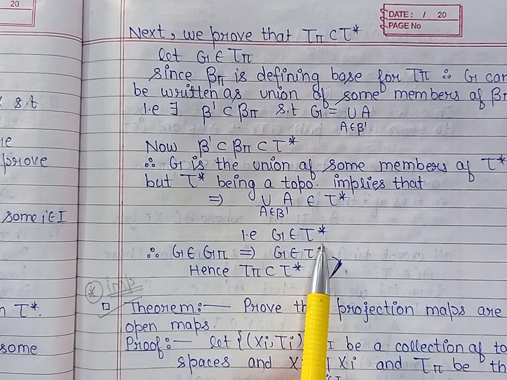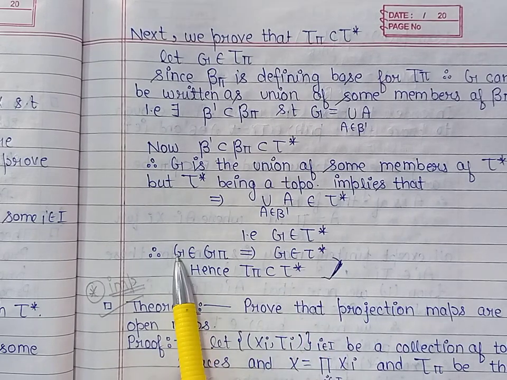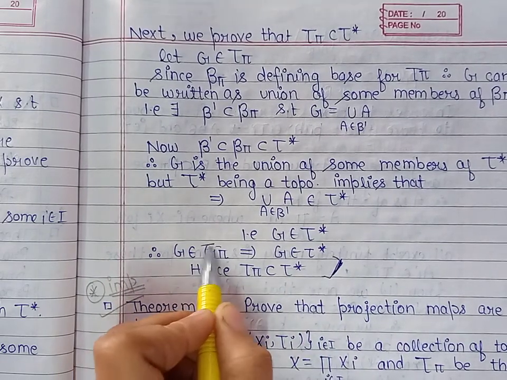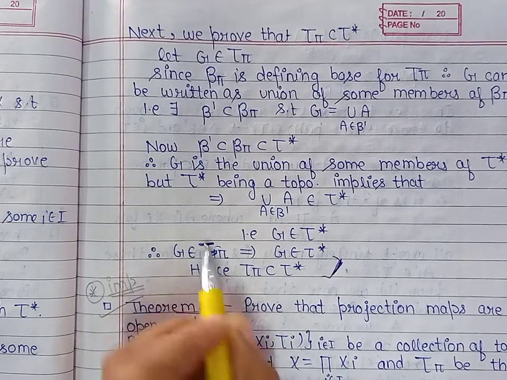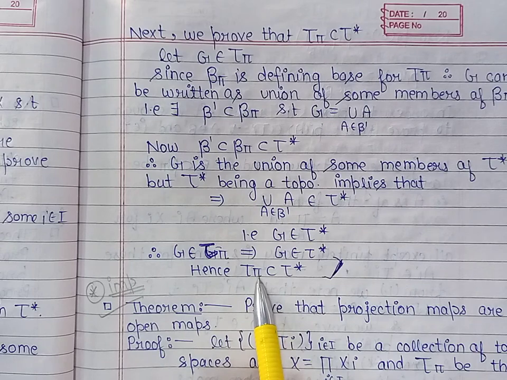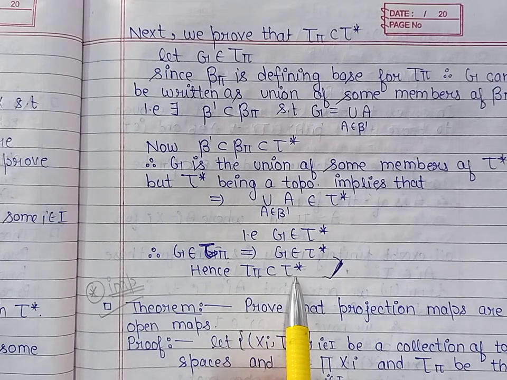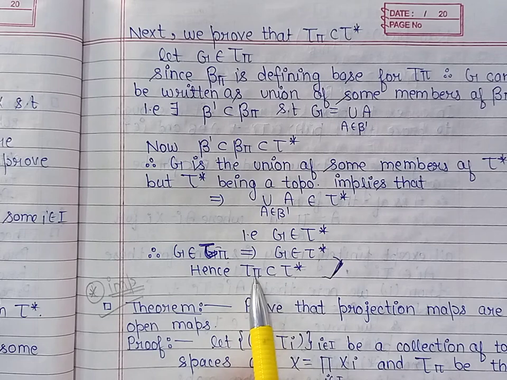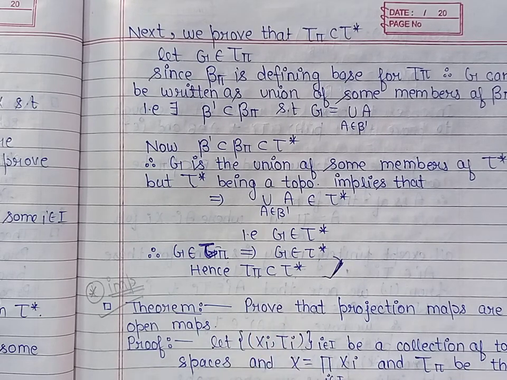So we have shown that if a member G belongs to the topology tau pi, then it belongs to tau star. So we can say that tau pi, the Tikhonov product topology, is contained in the topology tau star. So this proves that the Tikhonov product topology is the smallest topology such that the projection maps are continuous.